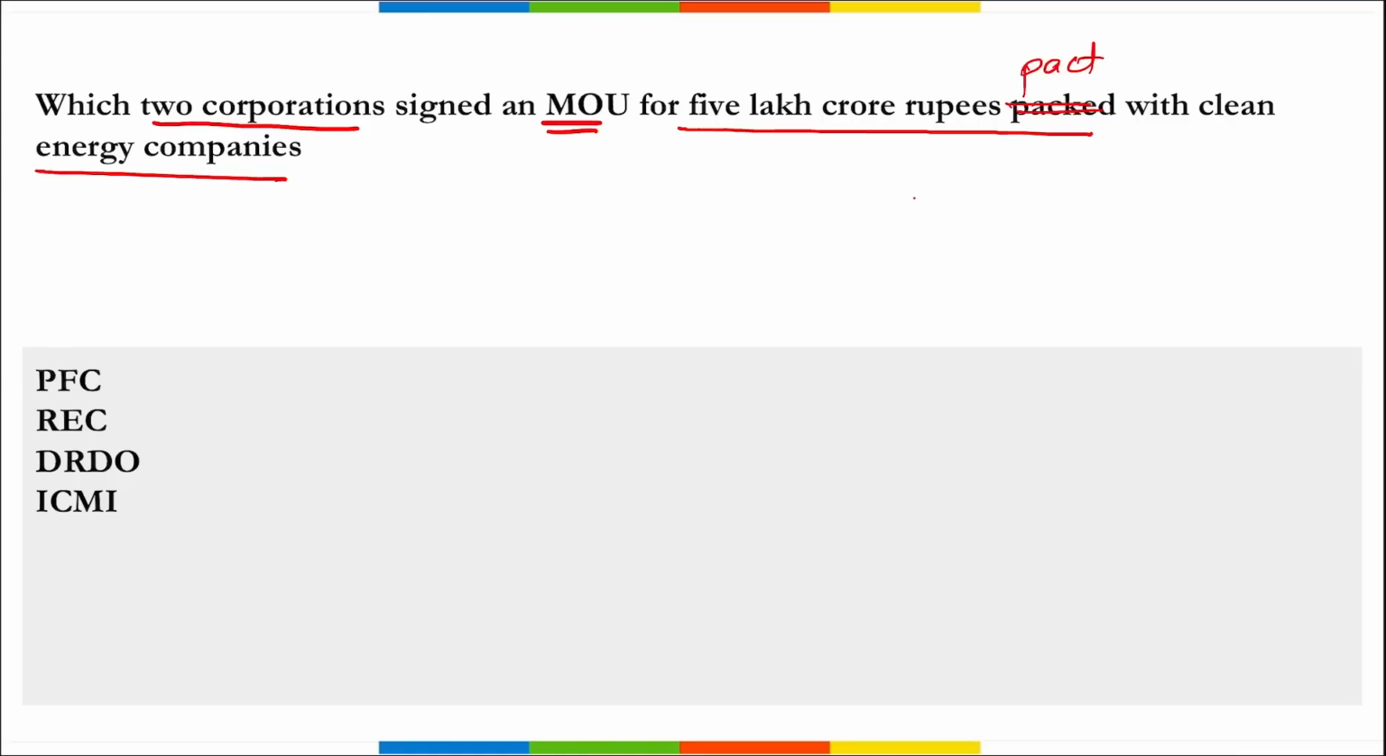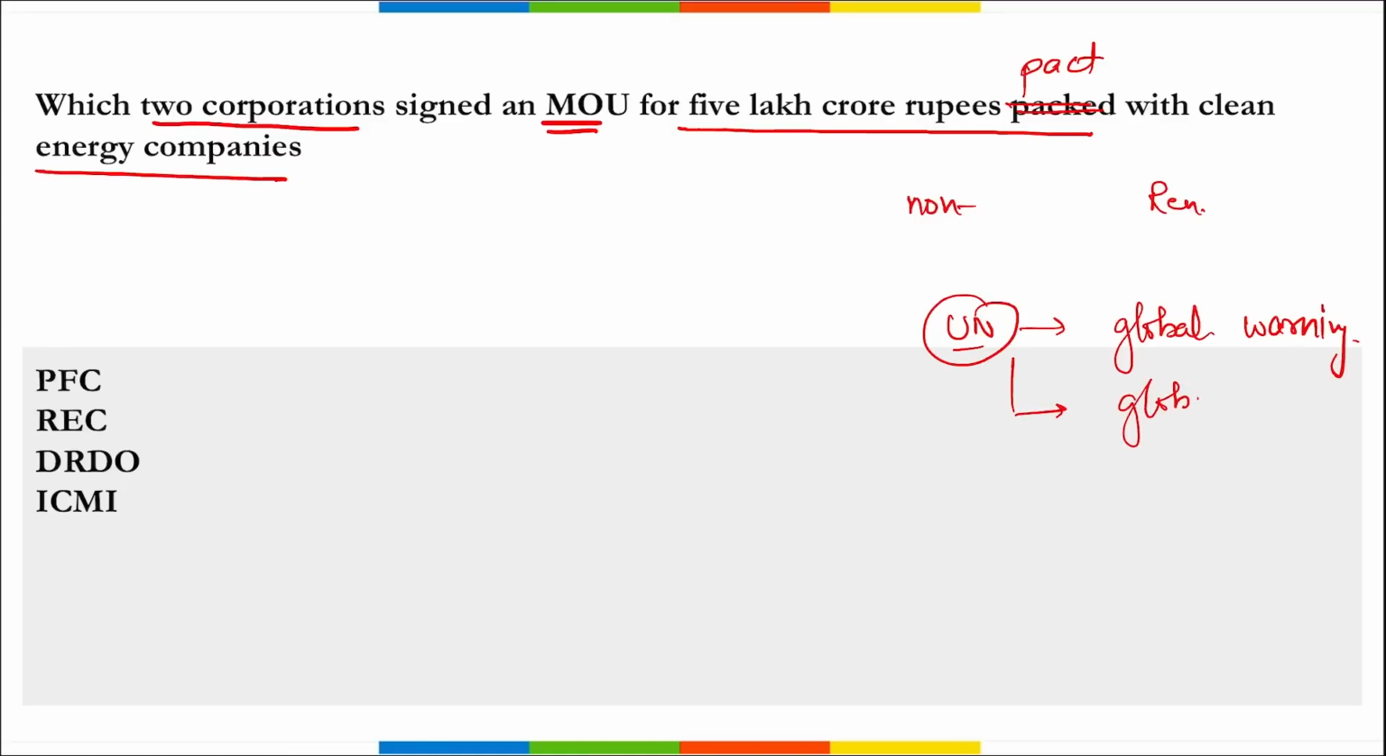So basically we are generally talking about shifting from non-renewable sources of energy to renewable sources of energy. Correct? Even recently the United Nations used to call it global warming, right? But now in their latest report they called it global boiling, because this year the month of July was the hottest month ever recorded in history. And that is the reason the UN has started calling it global boiling.